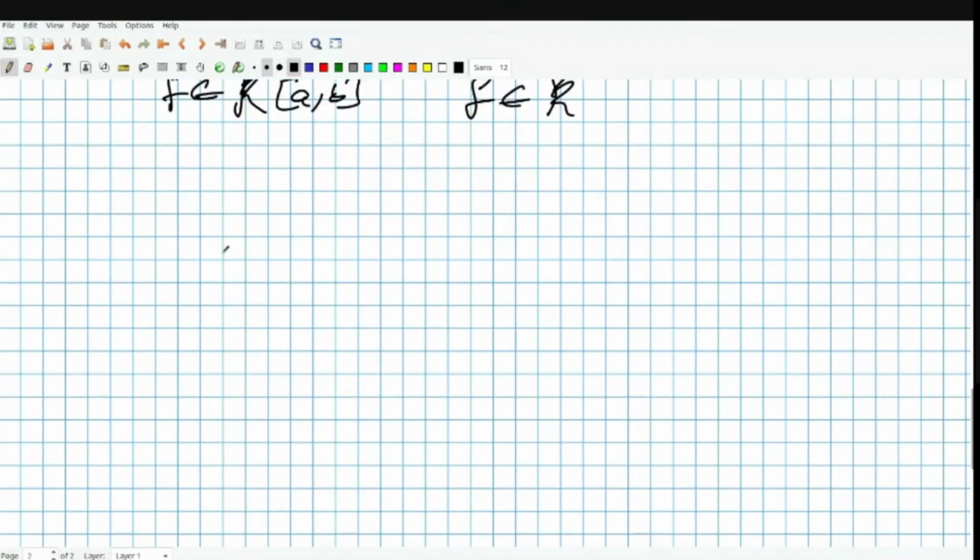First, we assume that f is a bounded function.